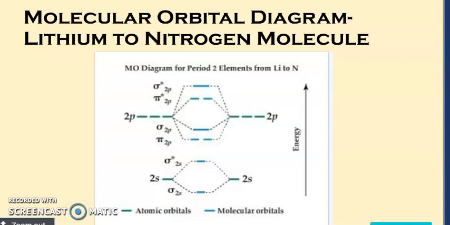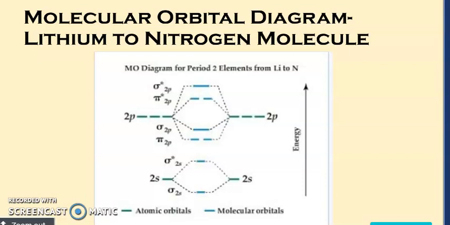Now I can take one example, like nitrogen. We know its atomic number is 7 and the configuration is 1s2, 2s2, then 2p3. So 3 electrons are present in the 2p orbitals, and 3 electrons are present for the other atom, which means we are going to fill a total of 6 electrons.